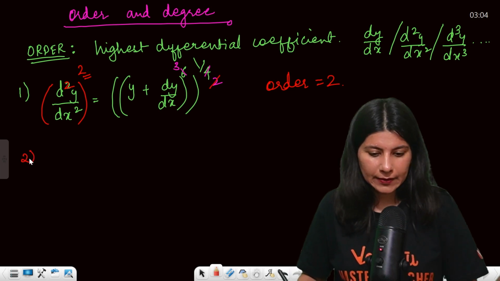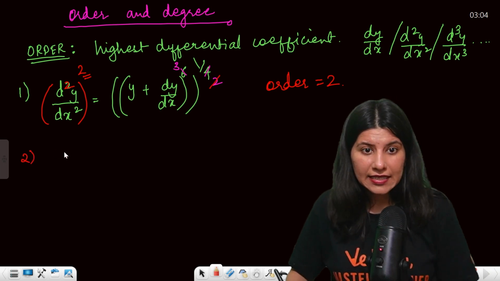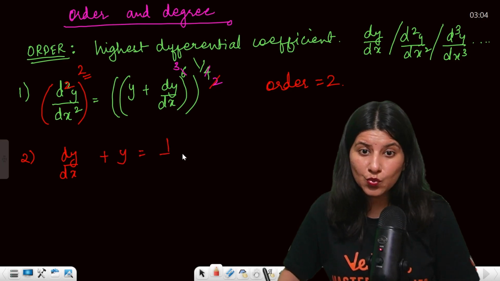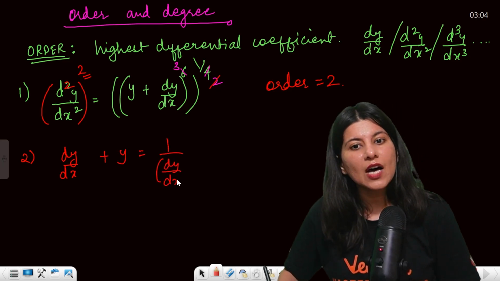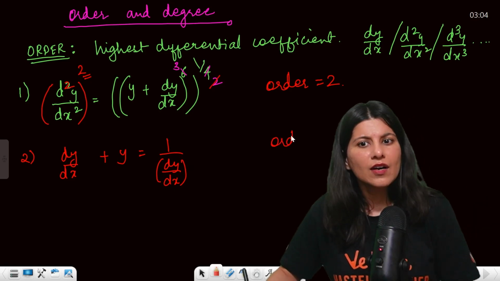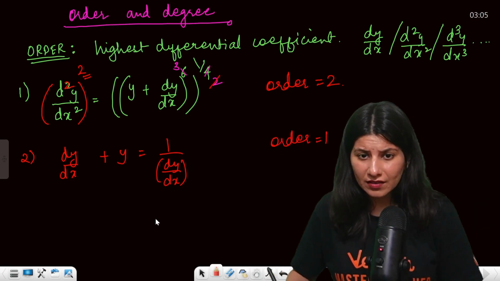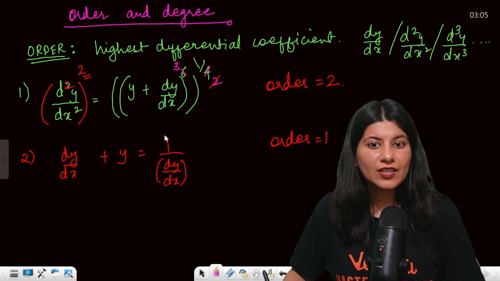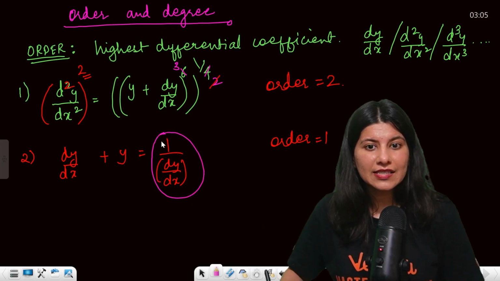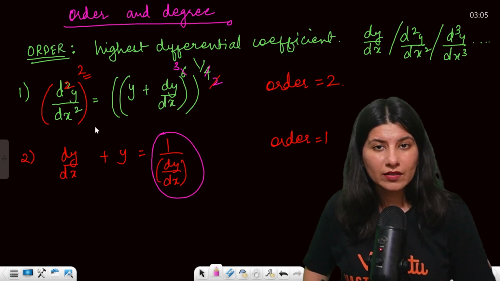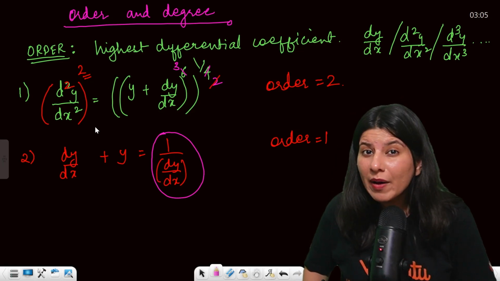Second one will be dy by dx plus y equals 1 upon dy by dx. Now clearly y is differentiated once, dy by dx, so order would be 1, but don't do that, because can you see here, dy by dx reciprocal means that it is having negative power of dy by dx.